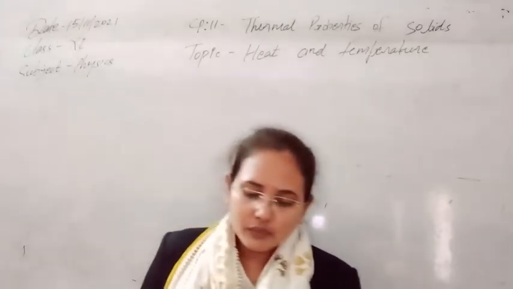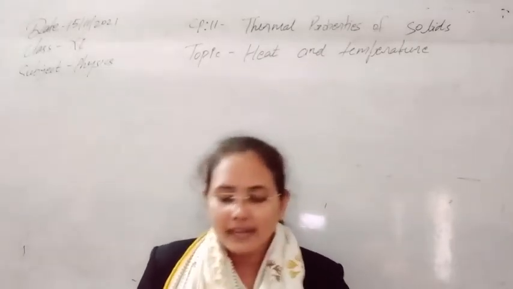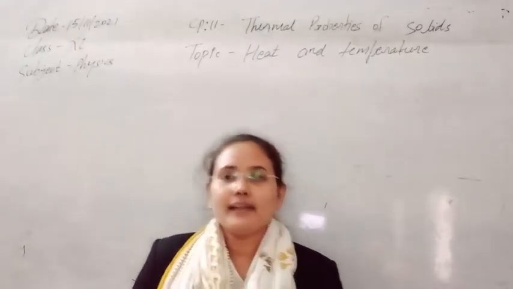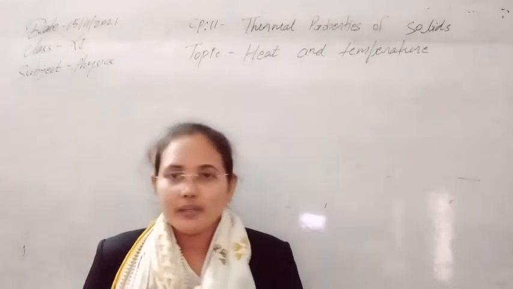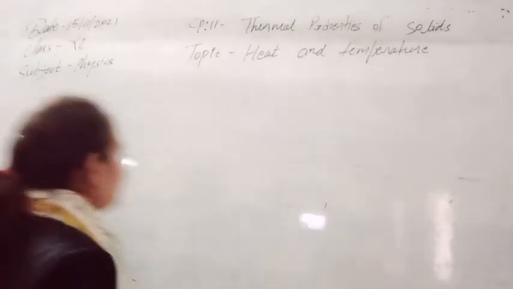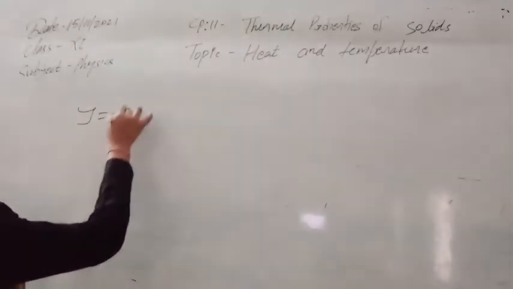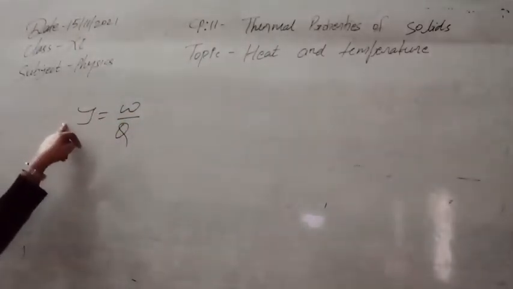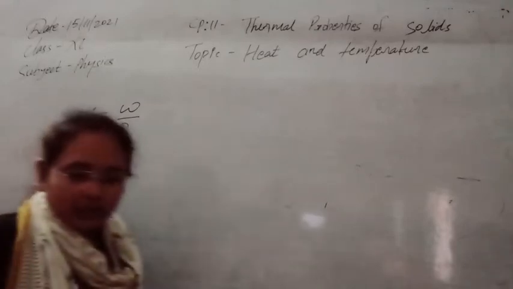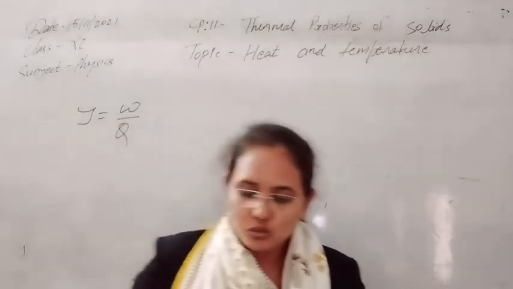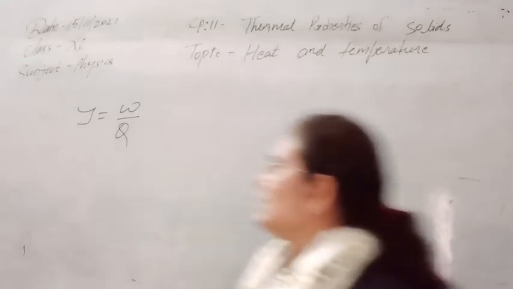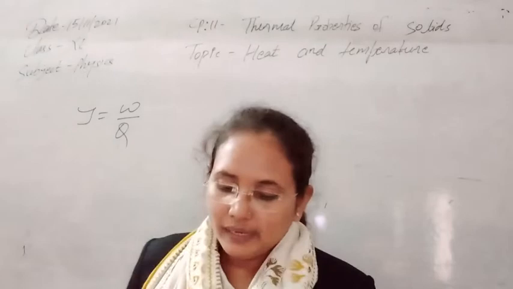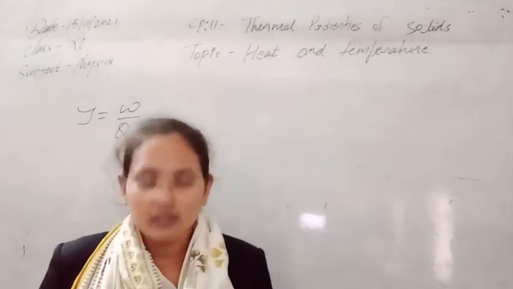Now after this, if you see the conversion of mechanical work into heat, mechanical work means kinetic energy, and if we do work and that is converted into heat, it is given by Z equal to W upon Q. So the mechanical work is related to heat by the quantity Z, which is called joule. So 1 calorie is equal to 4.186 joule or 4.2 joule.